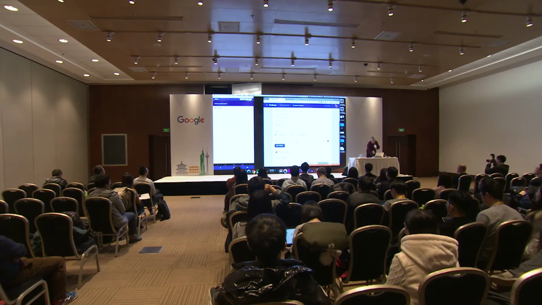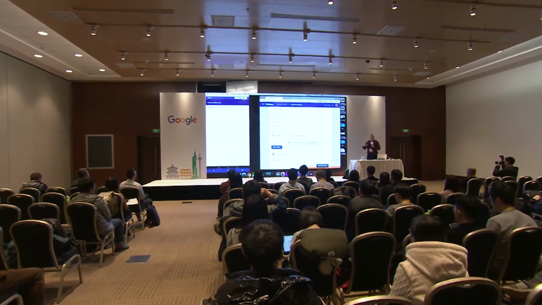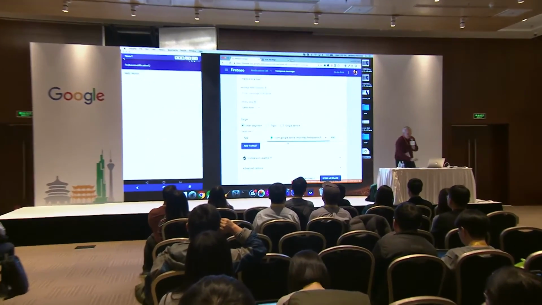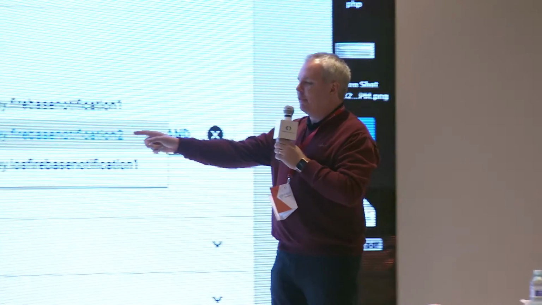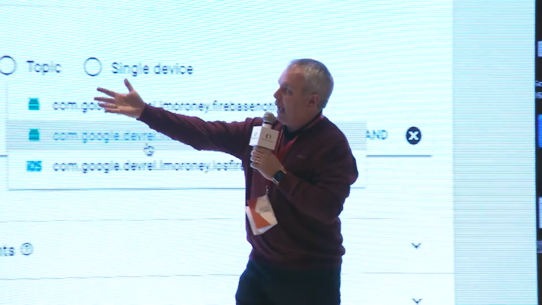And I'll go down here, and in this case, I'm going to say, send it to Firebase Notification 2. As you saw, I picked it there. It's cropped off, sorry, but if you see it here on the menu, I'm just saying pick to send to Firebase Notification 2, because this app is Firebase Notification 2. So I'll pick that, and I'll say send message. Okay, and again, it's asking me to review it. Keep your eye on the tablet on the left-hand side, that when I hit send, the message will come in.